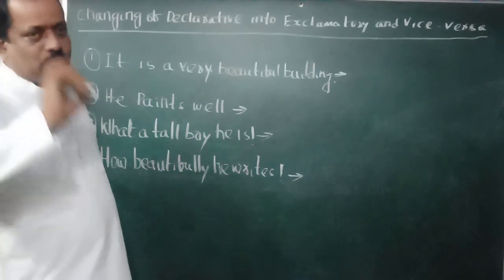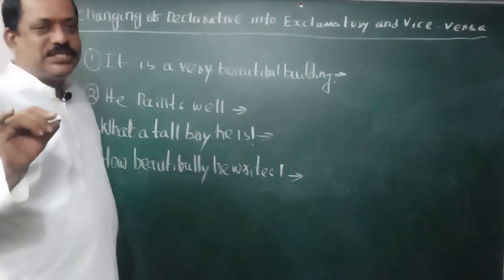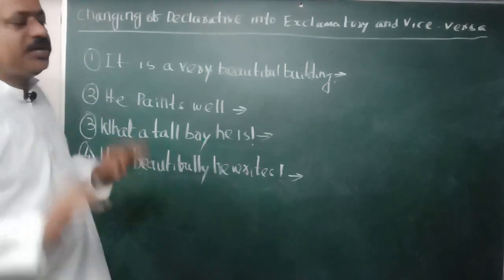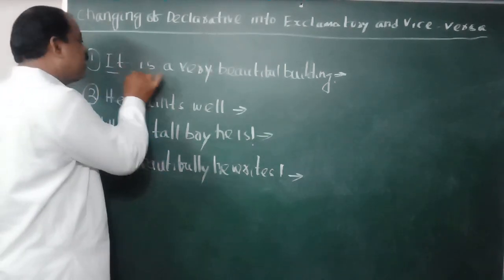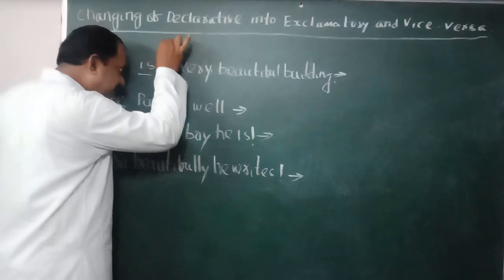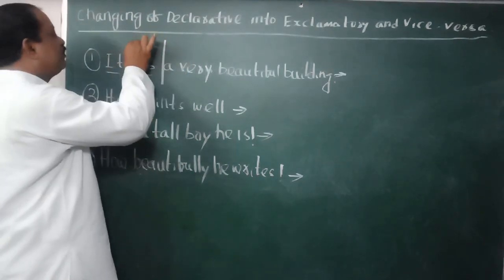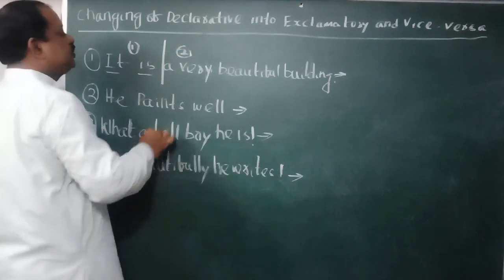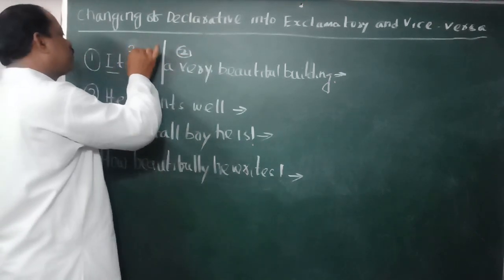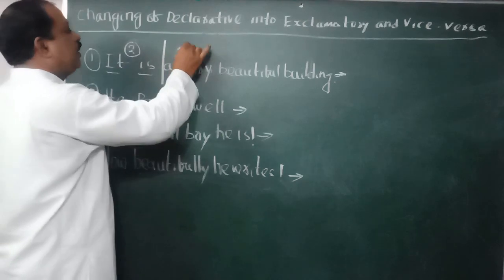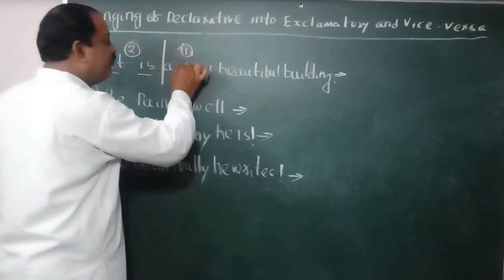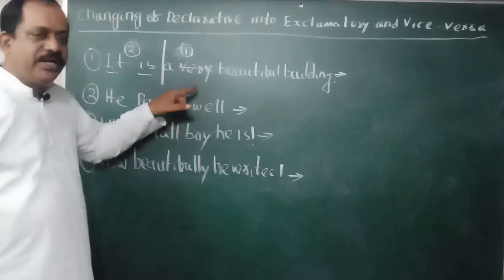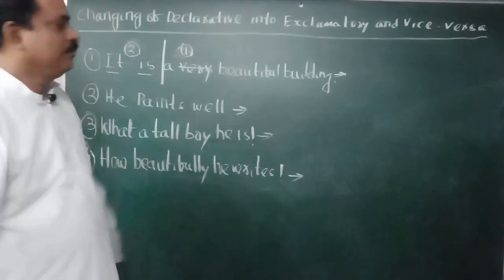This is a declarative sentence, and you are asked to change it into exclamatory. What you have to do? You have to identify the subject and verb. This one is subject, this one is verb. Put a mark here. This is part 1, this is part 2. Omit very from the sentence, because in the declarative there is very, in exclamatory very is omitted.